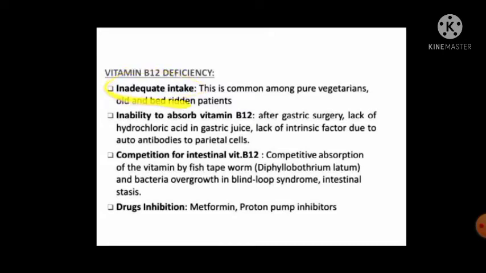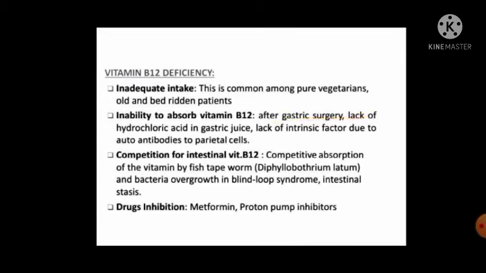Inadequate intake is common among pure vegetarian people or old bed-ridden patients, who do not eat meat. That's why they do not get sufficient vitamin B12 for their body. Inability to absorb vitamin B12.